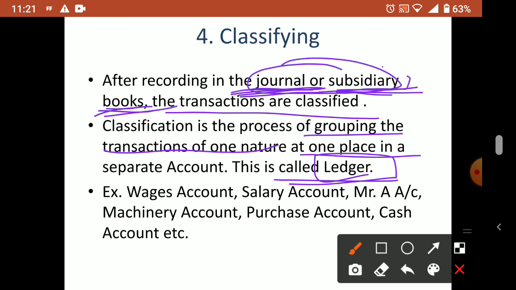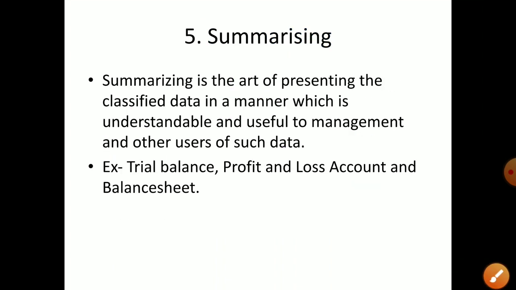Now, for example, wages account: all wages you can see in the wages account. Salary account, you can see salary. Mr. A account means Mr. A is a person, maybe we sold goods on credit to him and he has to pay money to us, or we borrowed from Mr. A, that also we can maintain. A business borrows money from others, and a business also lends money to others; lending in the sense they may sell goods on credit. Machinery account, purchase account, cash account. Transactions of the same nature you can put in these accounts. That is called classification. After classification, what will come? Summarizing.